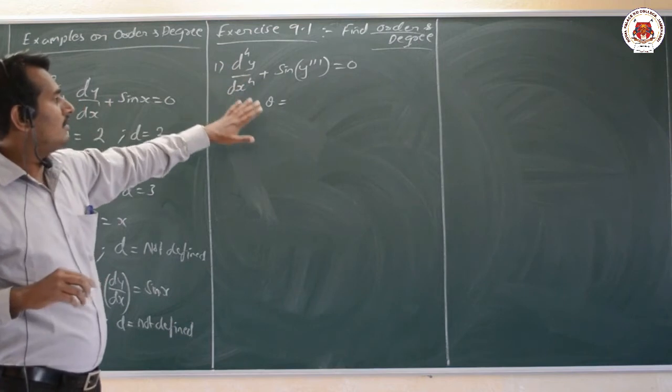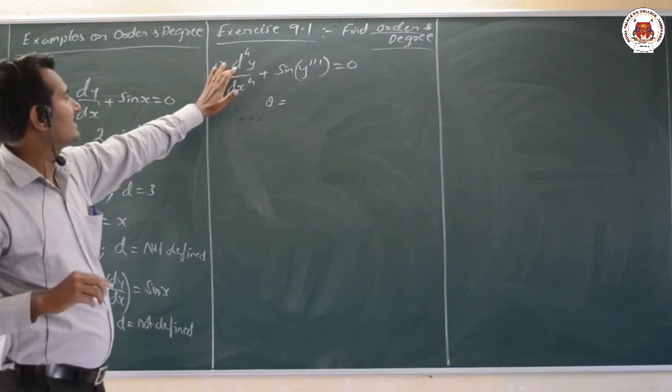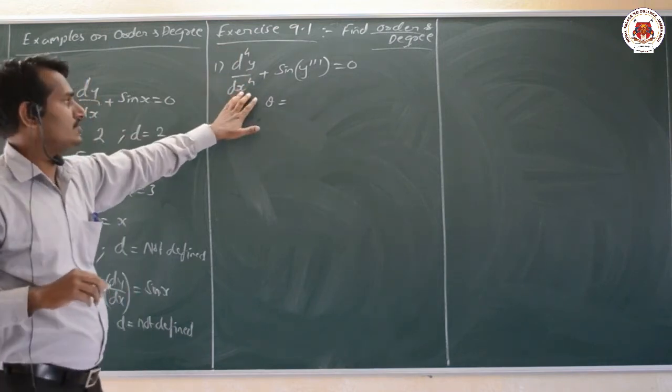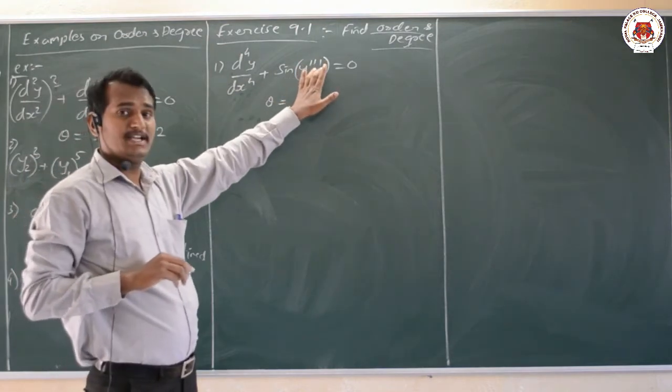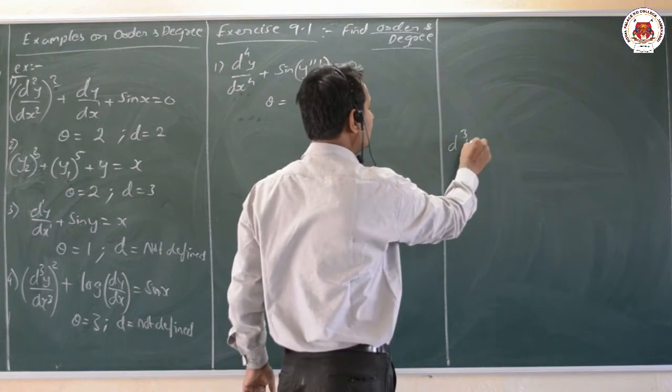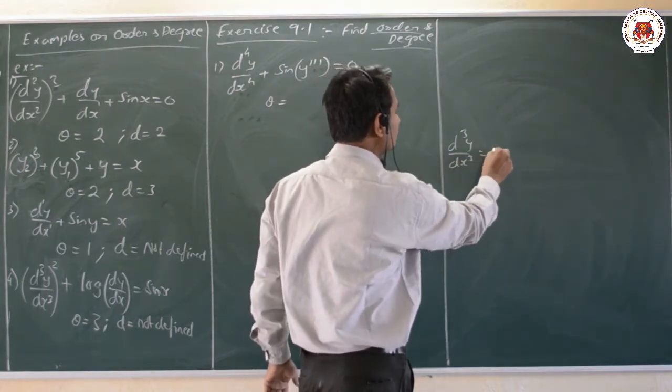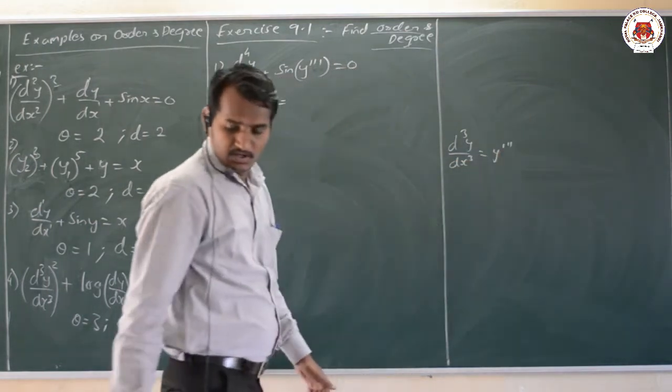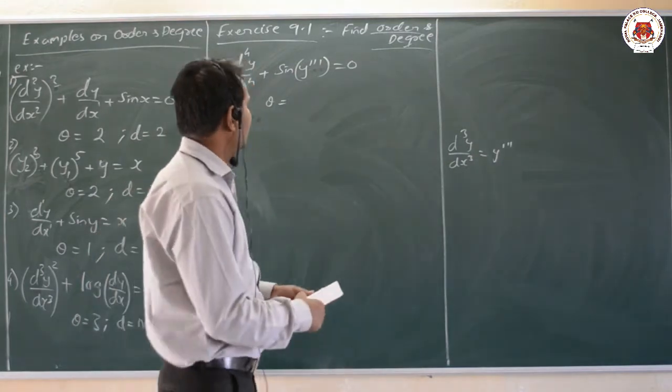What is the order here? Order, I will write as O here. Order means highest derivative, d raised to 4 divided by dx raised to 4. Here it is triple dash. Triple dash means d cube y by dx cube, that is nothing but y triple dash.